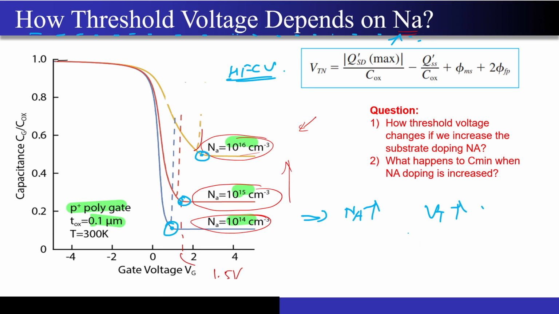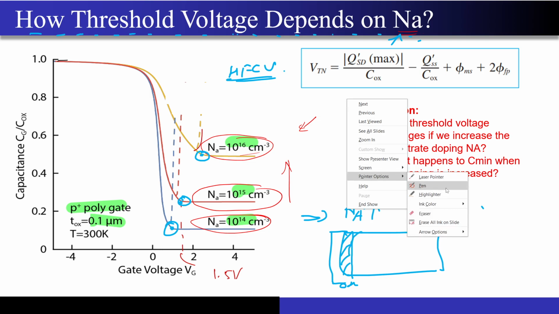Correct? So what is the reason behind it? So if you just ask yourself, just give me a second. Yeah. So this is my oxide. This is my gate. Now, if I just take this area, right? Let me just change the color of the pen.